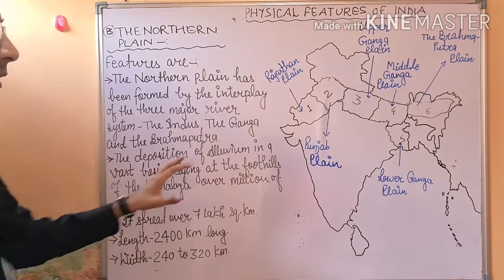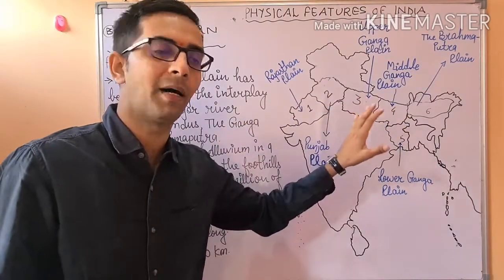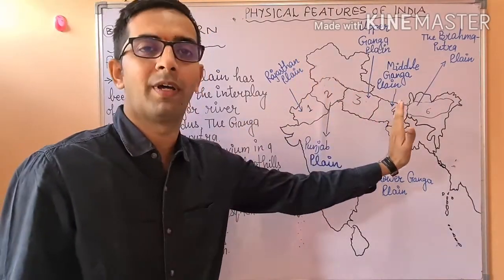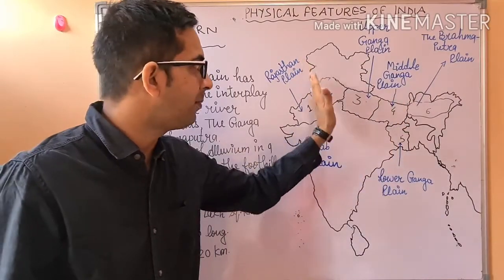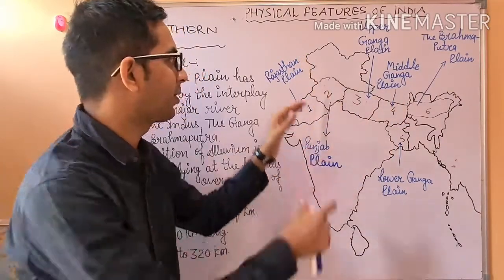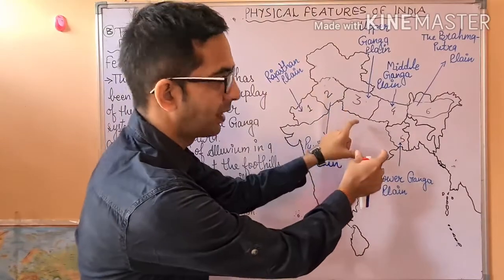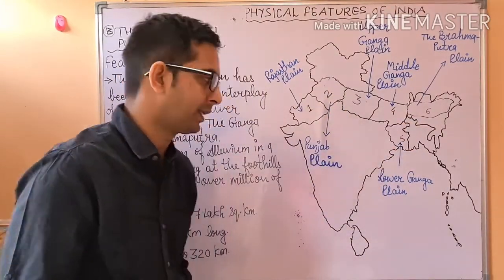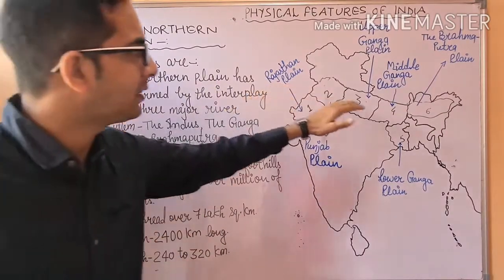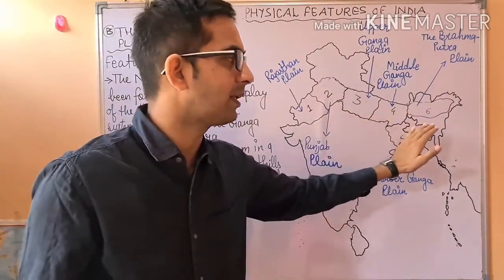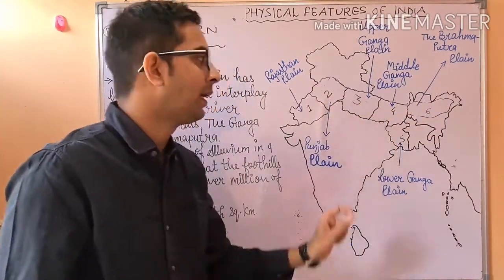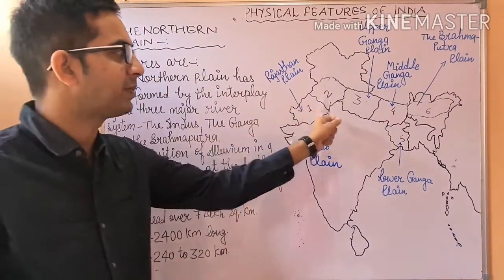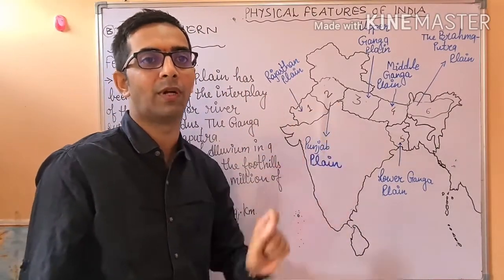And this has been formed through the depositional work and the sediments brought by the Sindh river, Ganga river, and Brahmaputra and its tributaries. When we talk about the length of the Gangetic plain, it is considered to be 2,400 km.